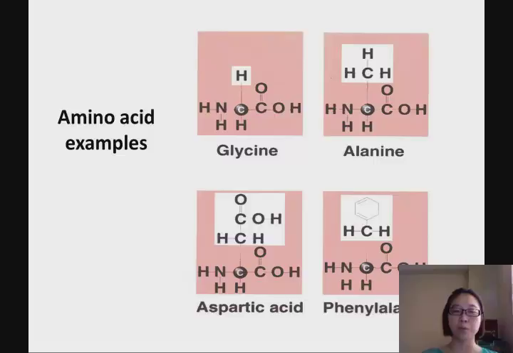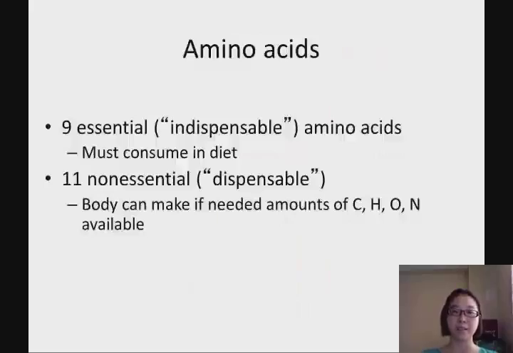You don't have to remember any names of those amino acids, because this is not the focus of this class. I just want you to know that we can have a different R group attached to it. That's why we can have different amino acids, and in total in our body we only have 20 kinds of different amino acids.